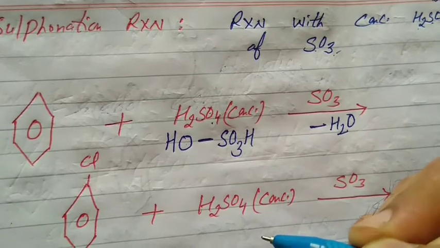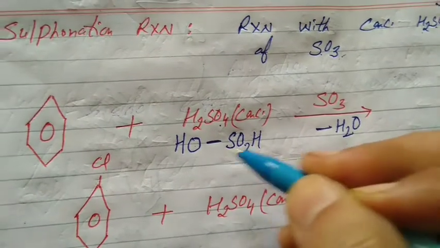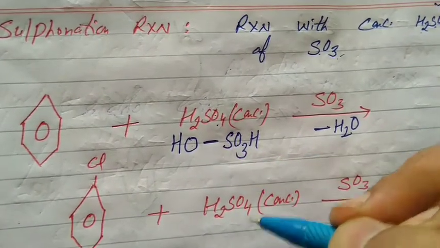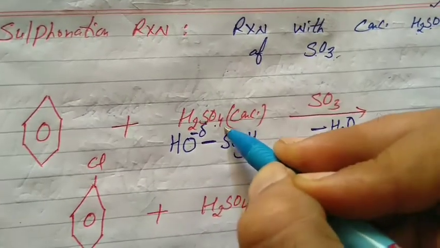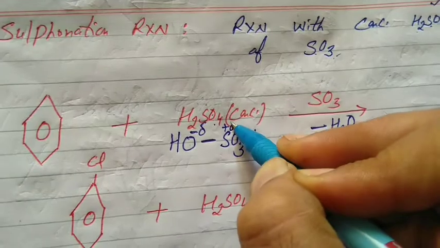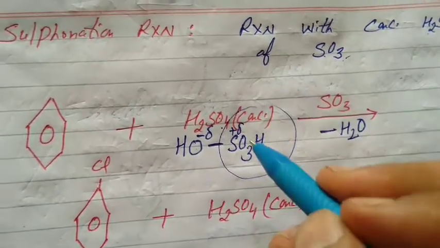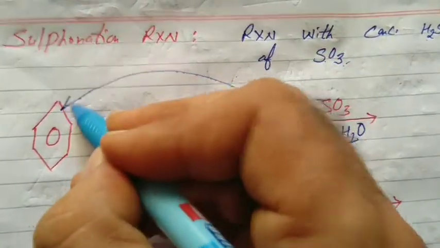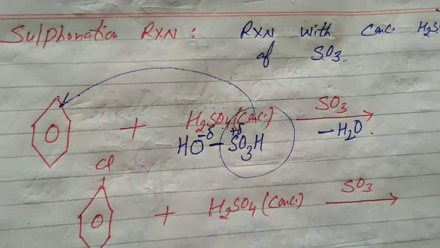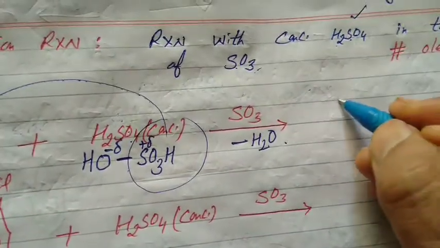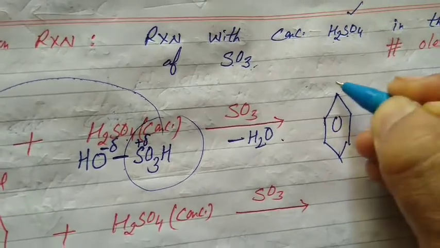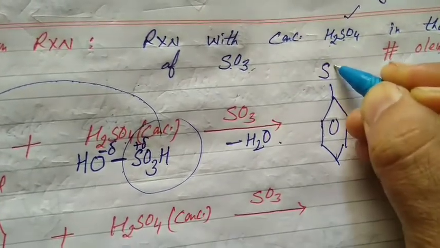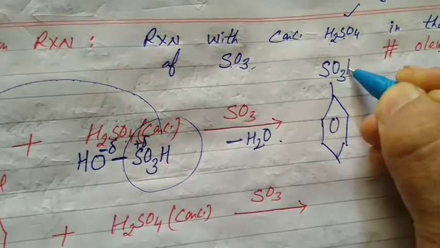It is clear what the electrophile is. Oxygen, sulfur. Down the group size increases, electronegativity decreases. Partial negative, partial positive. Now it's clear it is the electrophile. It will replace hydrogen from the ring. H and OH, dehydration, that is the sulfonic acid group, will approach the benzene ring. We got benzene sulfonic acid, C6H5SO3H.